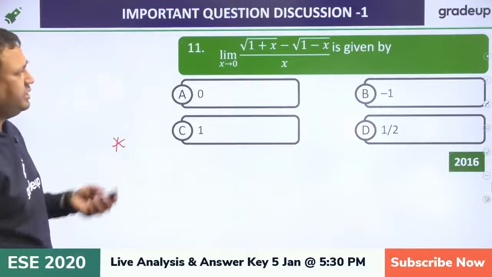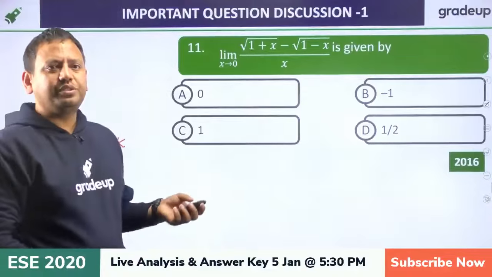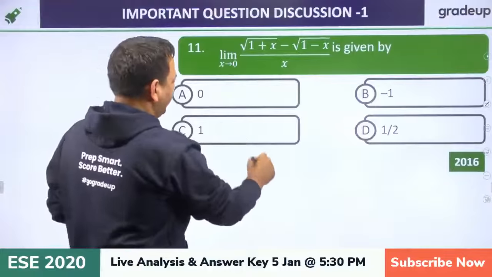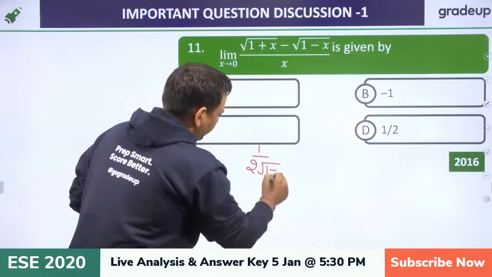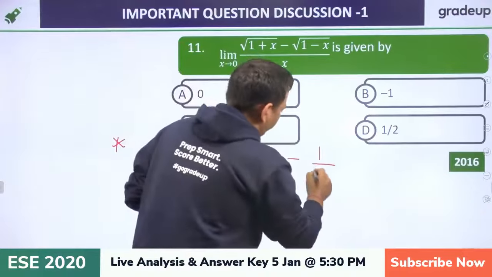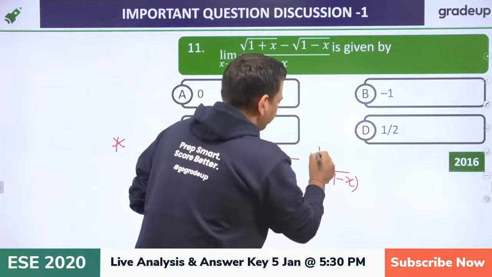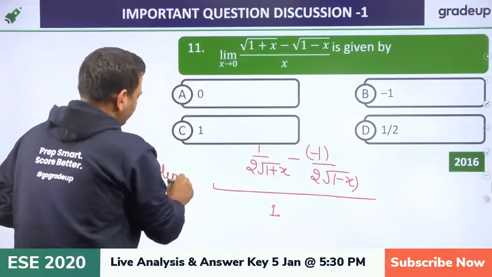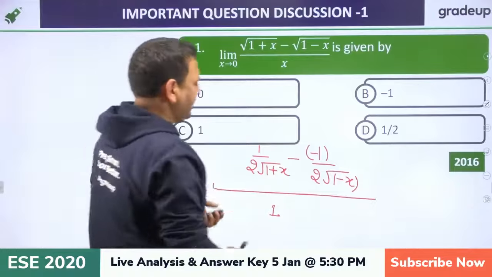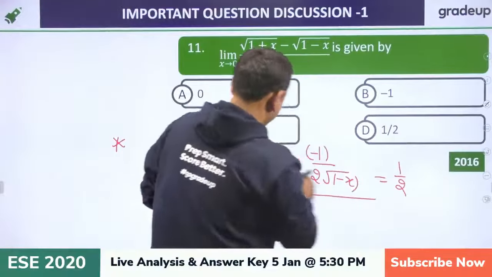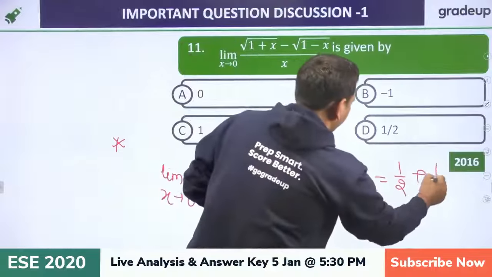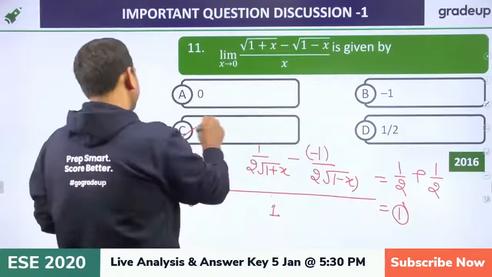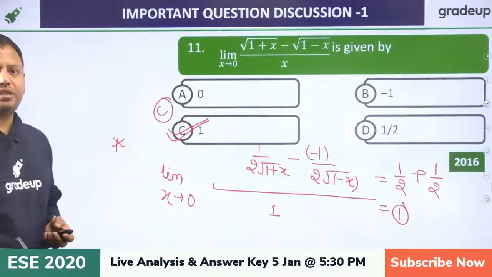Now, this is the limit question. So how will we solve it? We will use L'Hopital rule. L'Hopital rule means simply we differentiate: this would be 1 upon the differentiation of this one, which is minus 1 upon 2 under root (1 minus x) into minus 1. Now divide by this one, which is 1. Just put the limit x goes to 0. What we will get is 1 upon 2, so this would be 1 plus 0, and again 1 plus 1 by 2. So you will find the value 1. So your answer would be C. C is the correct answer for this one.